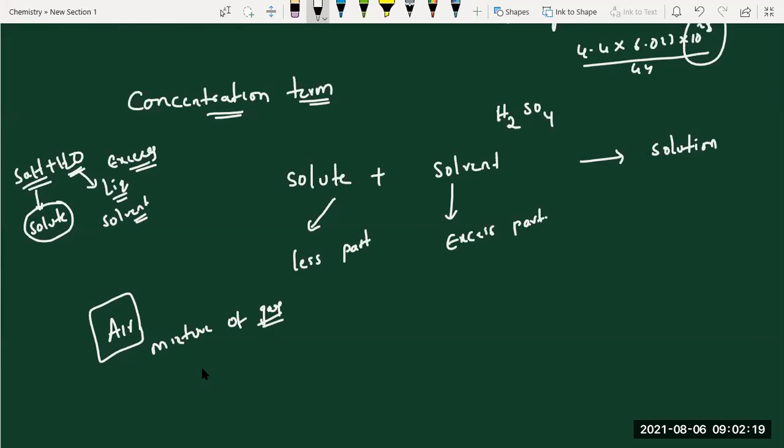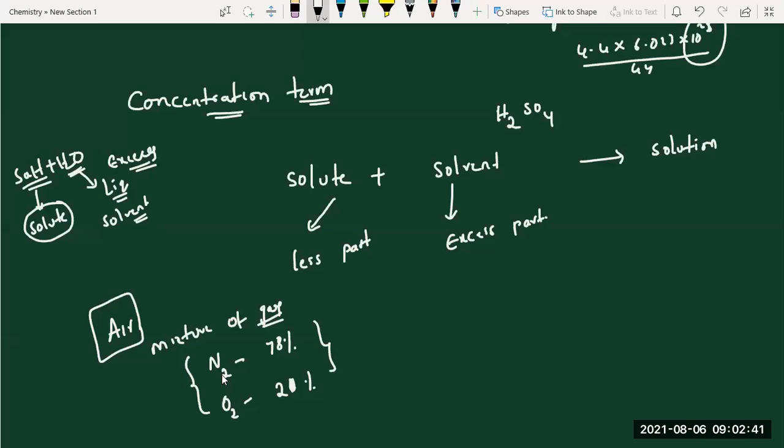Here I am taking two major contents. One is nitrogen. Do you have any idea what is the nitrogen percentage in air by volume? 78%. And oxygen is 20.8, about 21%.